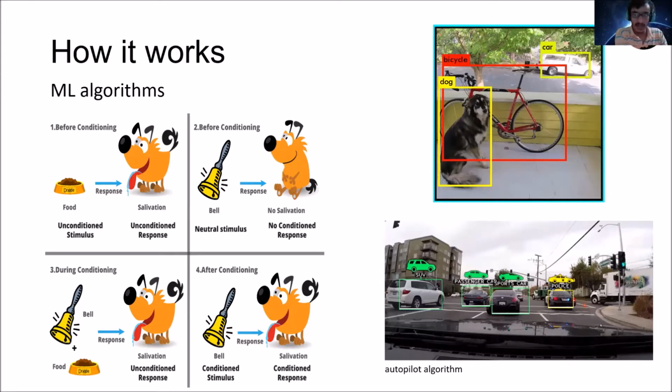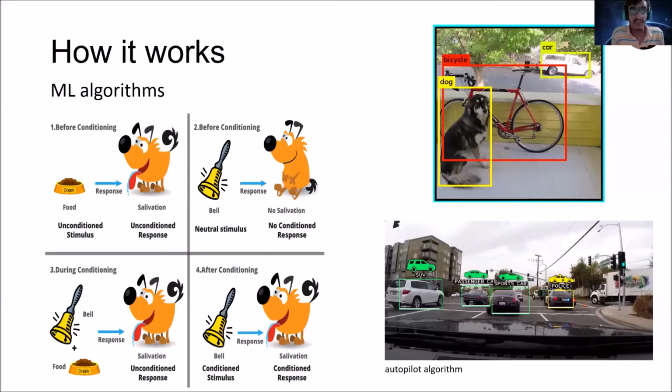I have a dog and I'm feeding him. Every time I'm feeding him, he wants to eat the food because he likes the food. Okay, so that's case one. In case two, I have a dog and I'm ringing a bell in front of him. But now he doesn't know what the ringing of the bell means, so I'll have no response from him. When feeding him, I'll have a response, which is him wanting to eat.